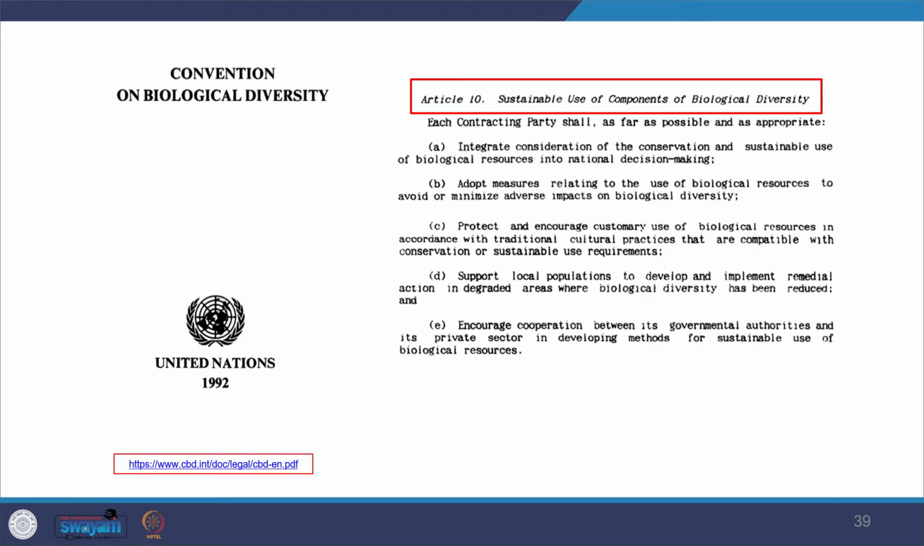Similarly, Article 10 emphasizes the need to protect and encourage the customary use of biological resources as per traditional cultural practices. It also emphasizes the equitable and fair sharing of all this knowledge and these resources. So if you look at these, special attention is given to indigenous people, aboriginals.